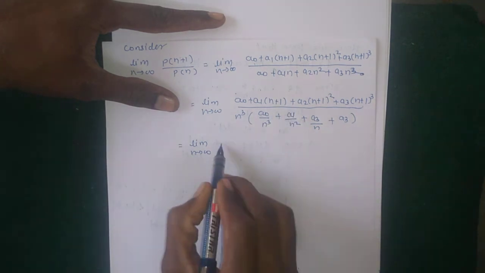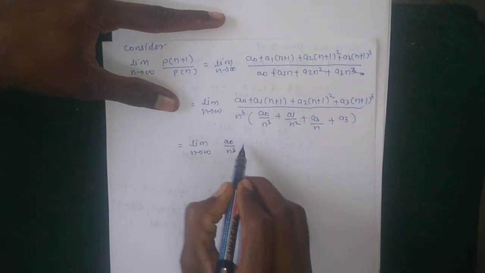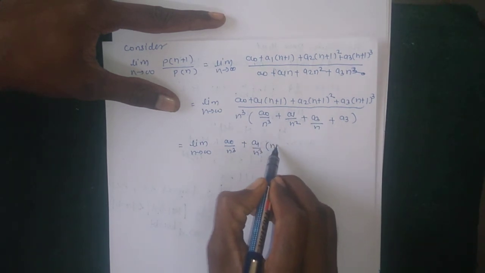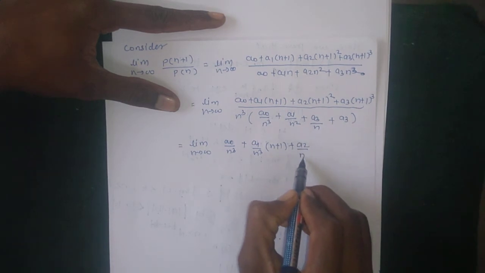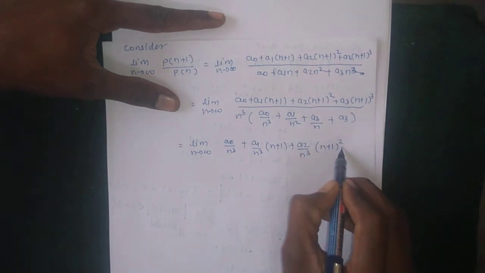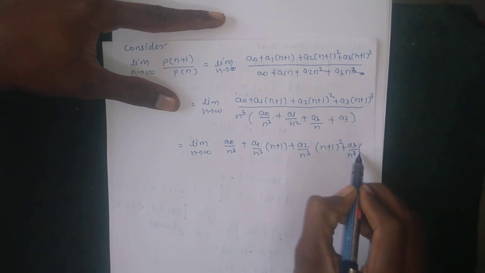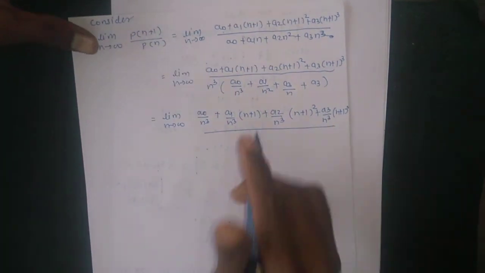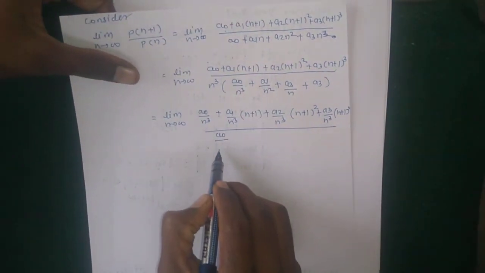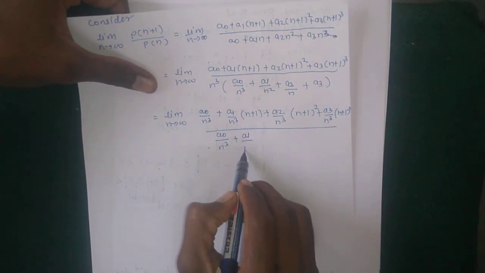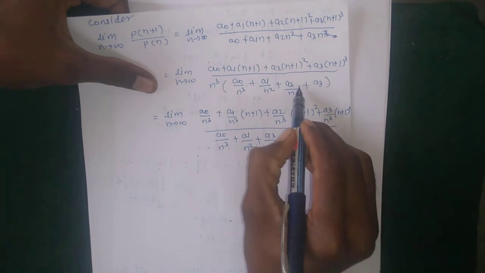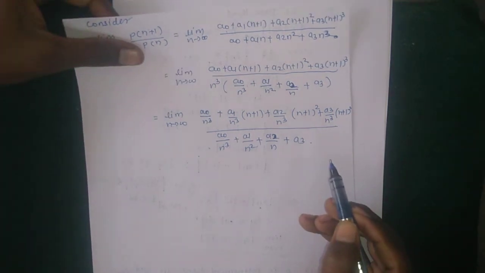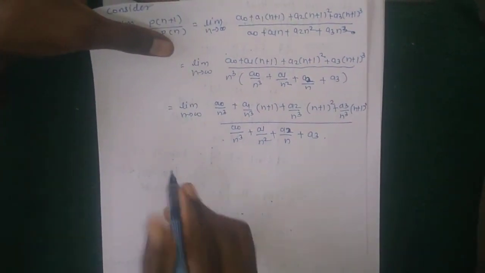So writing this in the form of limit n tends to infinity, dividing all terms by n cube: a naught divided by n cube plus a1 divided by n cube into n plus 1 plus a2 divided by n cube into n plus 1 square plus a3 divided by n cube into n plus 1 cube, and divided by only this term, a naught divided by n cube plus a1 divided by n square plus a2 divided by n plus a3. Okay, only rearranging with this n cube.